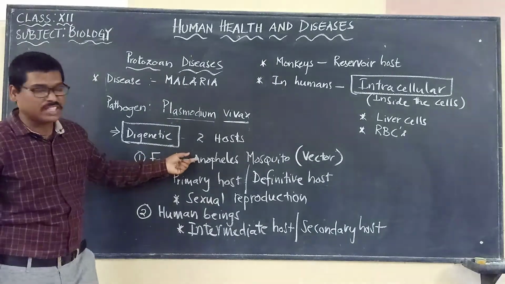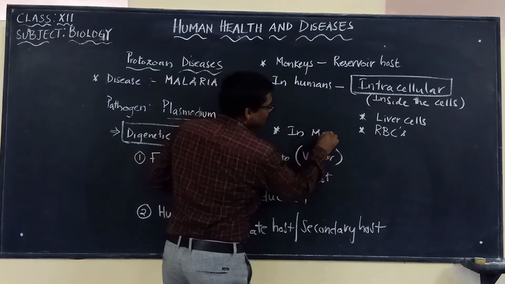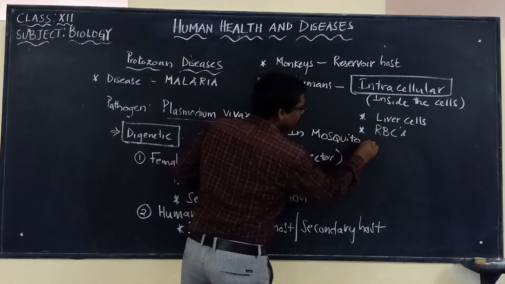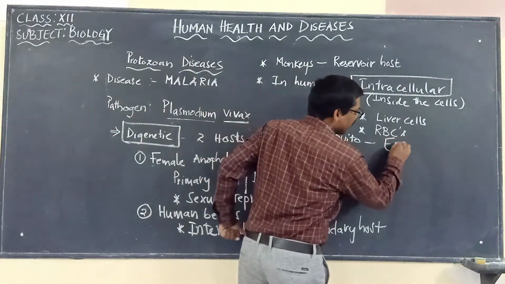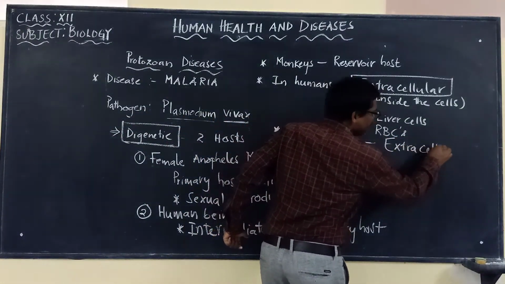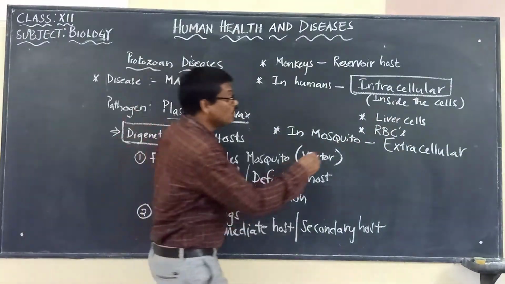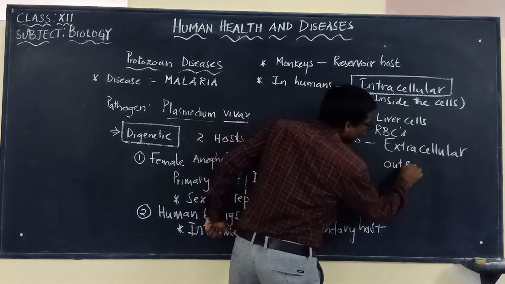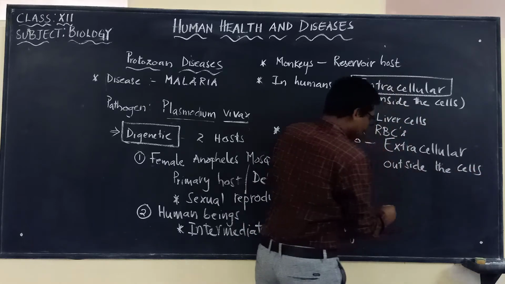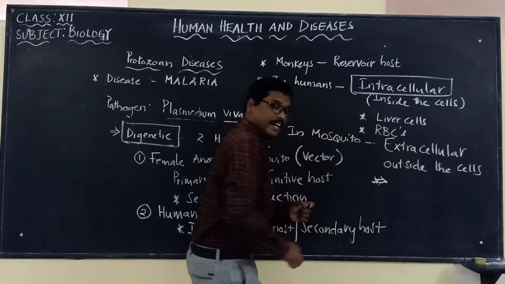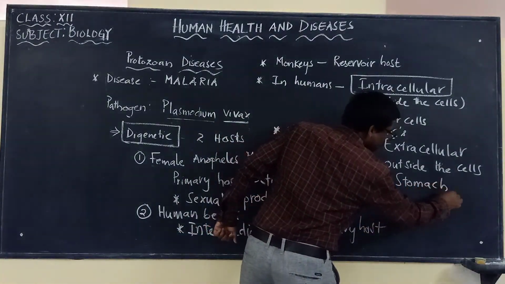But in the case of the mosquito, it is extracellular. It is not present inside the cells. So what do you mean by the word extracellular? It is outside the cells. Mostly it is present in the stomach or gut of the mosquito.